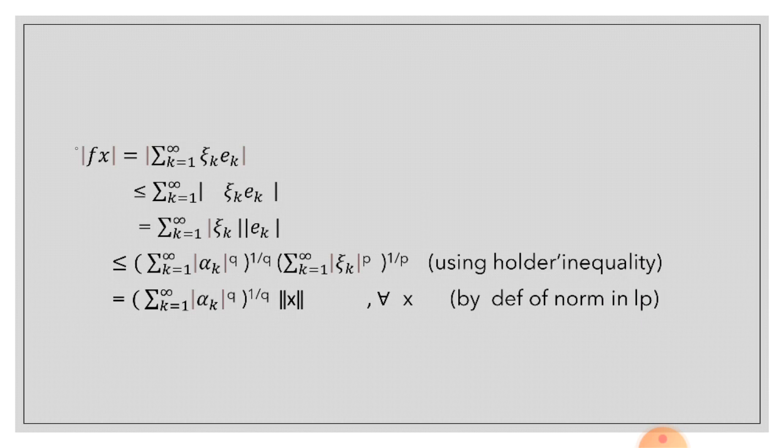Now |f(x)| = |Σ_{k=1}^∞ ξ_k α_k| ≤ Σ_{k=1}^∞ |ξ_k α_k| = Σ_{k=1}^∞ |ξ_k||α_k| ≤ (Σ_{k=1}^∞ |α_k|^q)^{1/q} · (Σ_{k=1}^∞ |ξ_k|^p)^{1/p}, using Hölder's inequality.